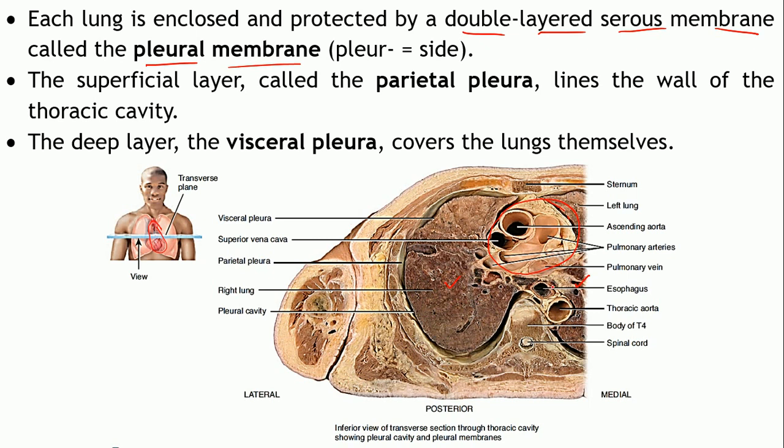Now the superficial layer, that is the outer layer, is known as the parietal pleura. That's the one. So this is actually lining the wall of the thoracic cavity, right? This is the one, as you can see.